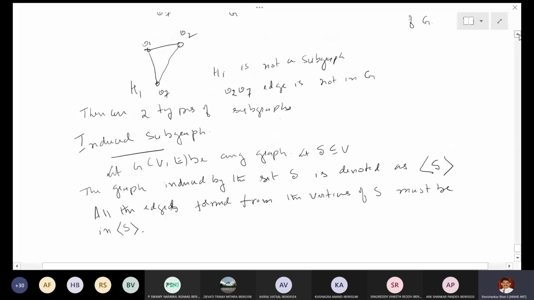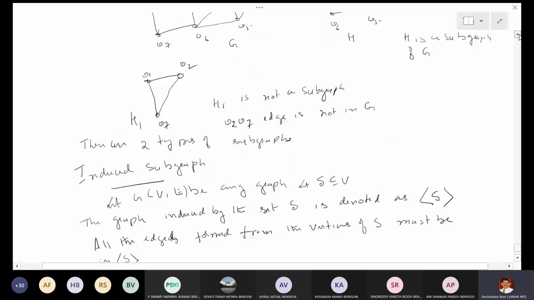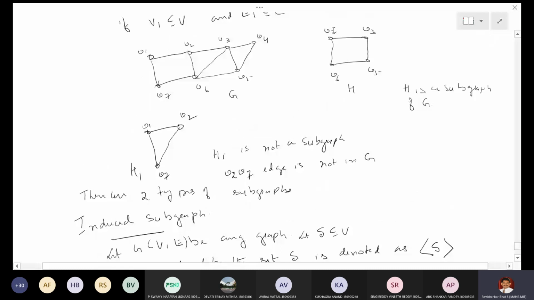I have given one example above. Now, if I take S as V2, V3, V5, V6, whether H is an induced subgraph is the question. Then one edge of H is missing, that is V6, V3. Therefore, this is not an induced subgraph. It is just a subgraph, but not an induced subgraph.